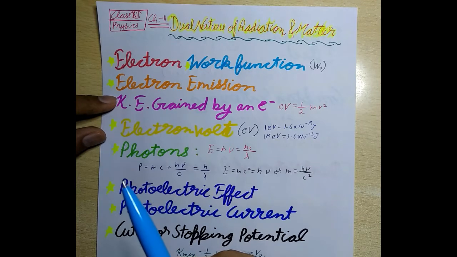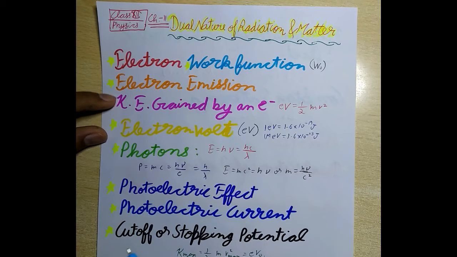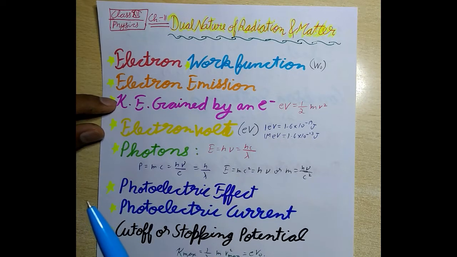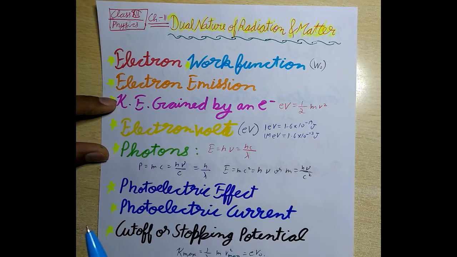And second, field or cold cathode emission. Electrons are emitted from a metal surface by subjecting it to a very high electric field. Third, photoelectric emission. Electrons are emitted from a metal surface with the help of suitable electromagnetic radiations. And fourth one, secondary emission. Electrons are ejected from a metal surface by striking fast moving electrons over it.